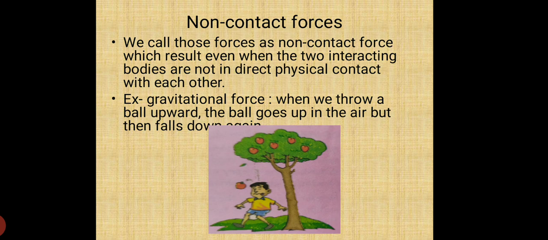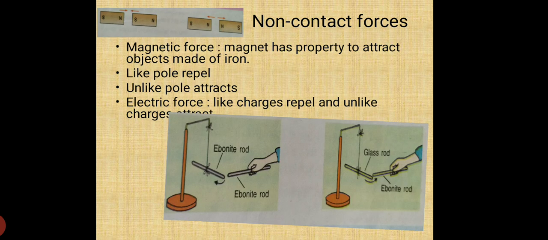We call those forces non-contact forces, which result even when the two interacting bodies are not in direct physical contact with each other. Example, gravitational force. We throw a ball upward, the ball will go up to a certain height, then it will again come back to the ground because of the gravitational force.